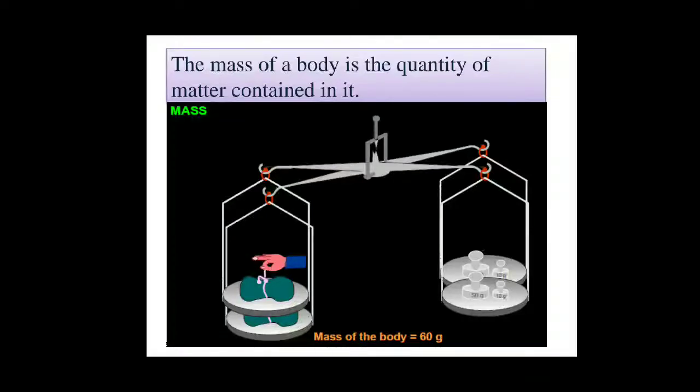Mass is the quantity of matter contained in an object. Students, you must have studied in chemistry that every object is made up of matter, a substance. So, how much matter is present in an object, that measurement is known as the mass of that object. That's why its unit is kilogram. The SI unit is kilogram, and some other units like gram and centigram are smaller units. Gram is its CGS unit.